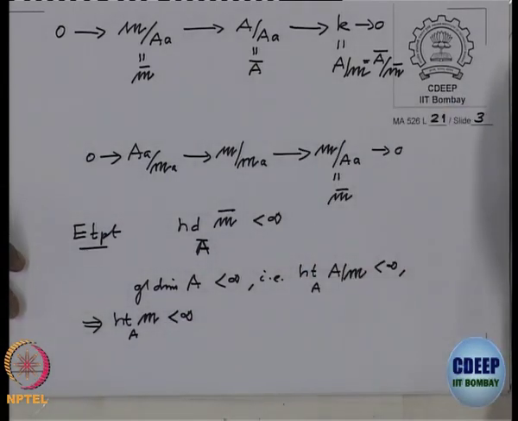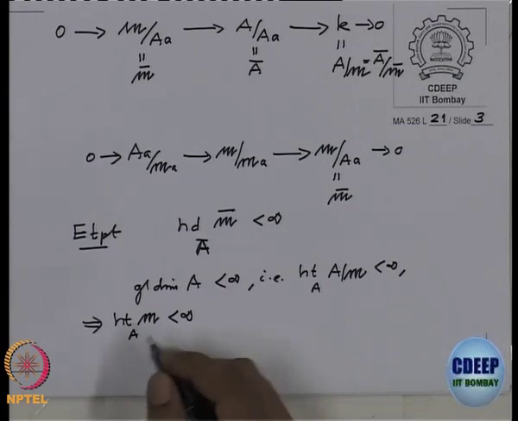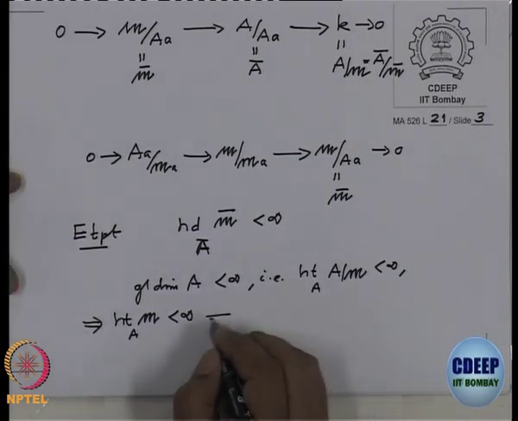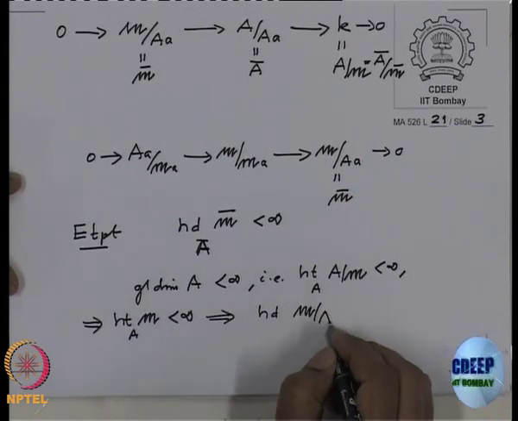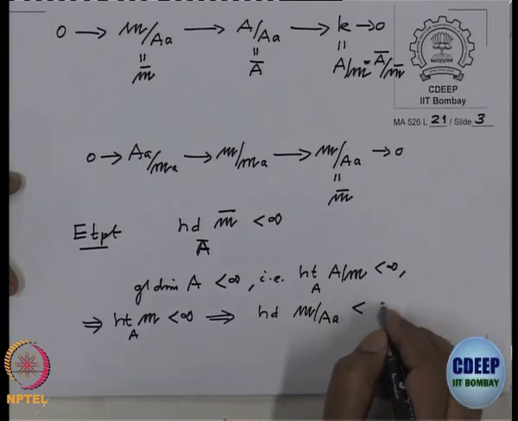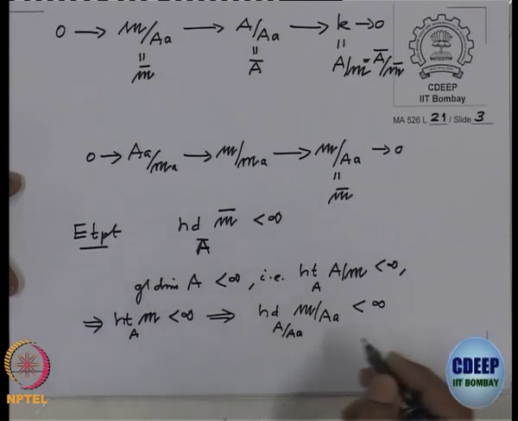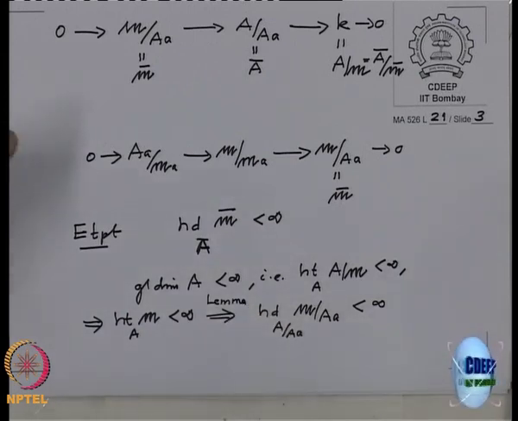and one lecture before we have proved that if the homological dimension of a module is finite and if you have a non-zero divisor for a ring as well as the module, then the homological dimension of M by MA is also finite. So that implies the homological dimension of M by A is finite over A by A. This is the lemma we proved some time back, maybe 1 or 2 lectures ago, when we started homological dimension.